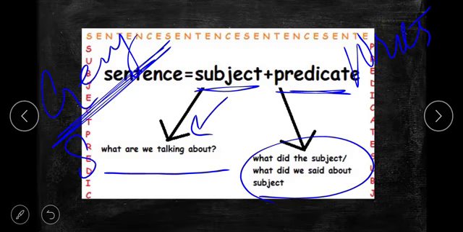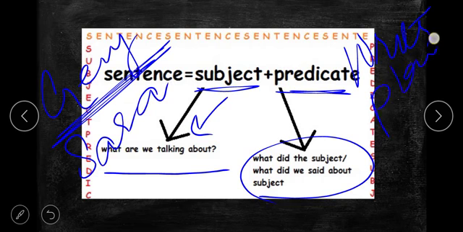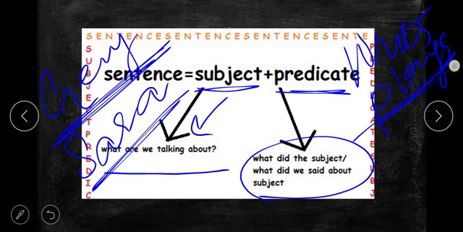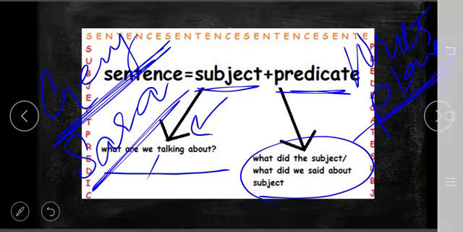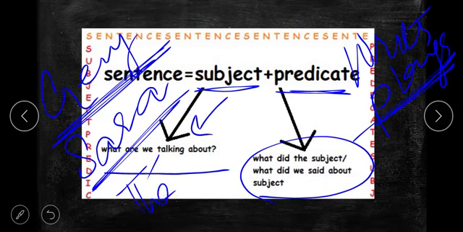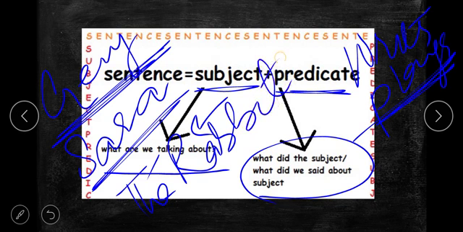And next we have Sarah plays. The sentence was about Sarah, and what was she doing? Playing. And then the last we had the rabbit. What was the rabbit doing? He was eating the carrot. So what will it be? Predicate.